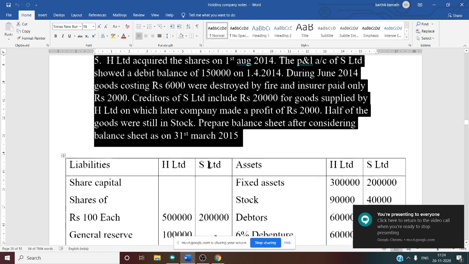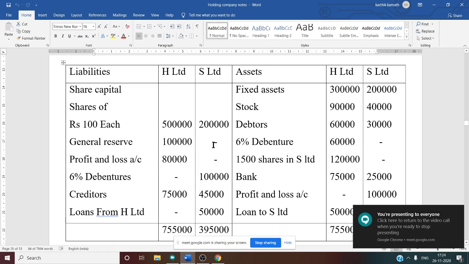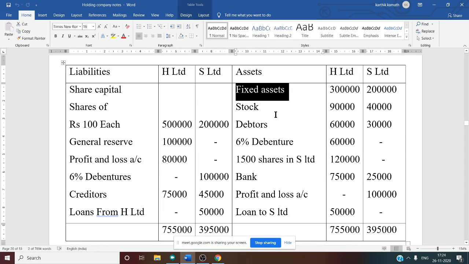So now let us see the balance sheet information once. On the asset side, fixed assets are given, so that is no problem. The combined value you have to show in the consolidated balance sheet. Stock, a current asset, again the combined value you have to show, but there is unrealized profit in this problem. Whenever there is unrealized profit in the problem, there is a two-way deduction.